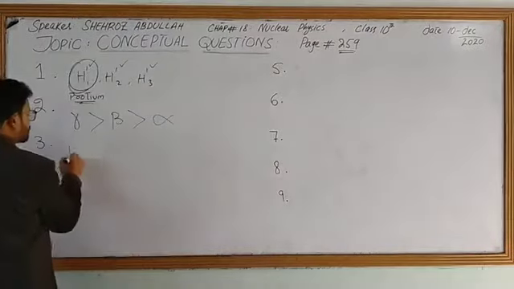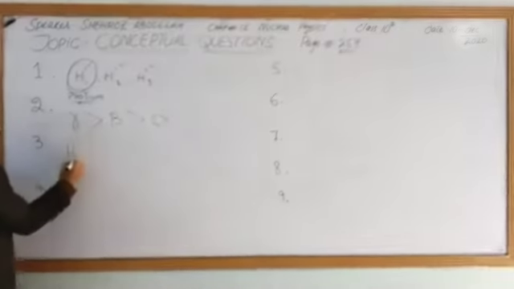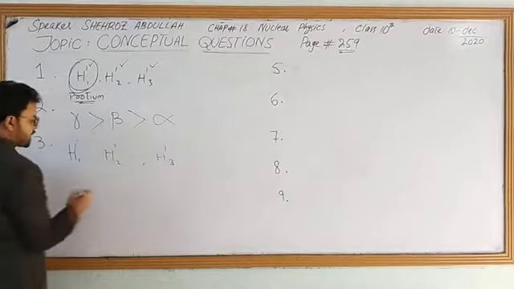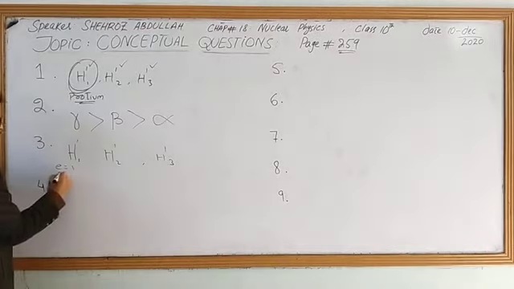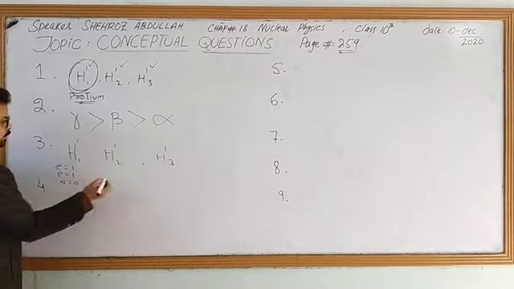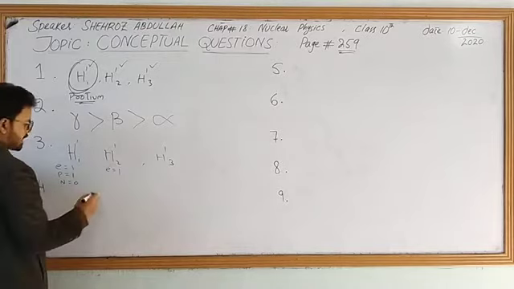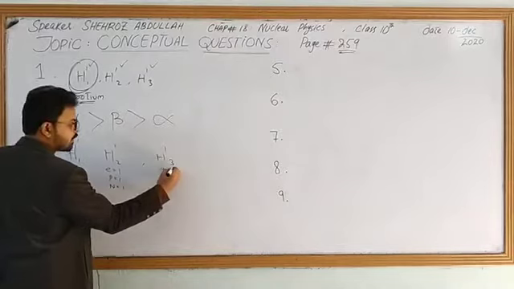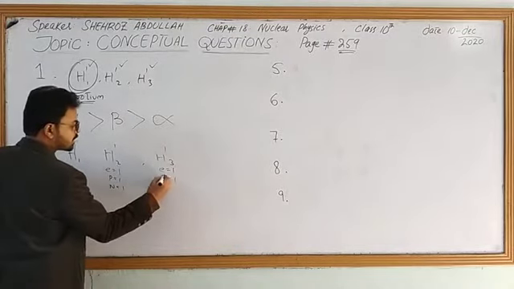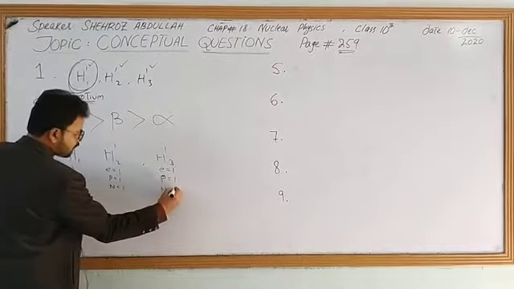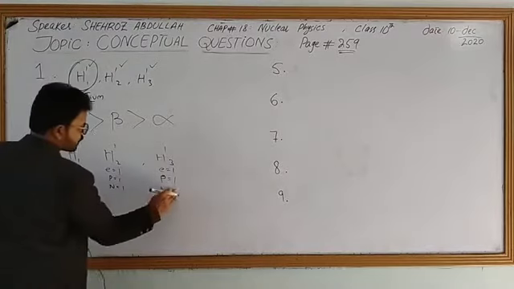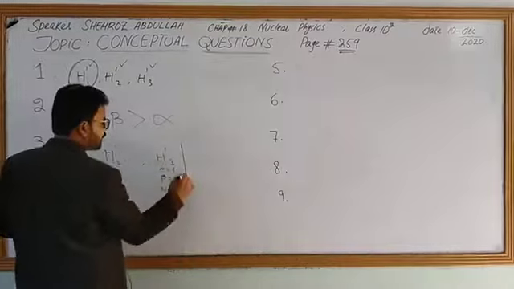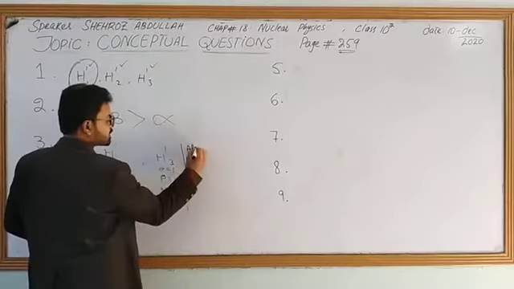Why? Because we know that hydrogen has 3 isotopes: protium, deuterium and tritium. In protium we have 1 electron, 1 proton and 0 neutrons. In deuterium we have 1 electron, 1 proton and 1 neutron. In tritium we have 1 electron, 1 proton and, sorry, 2 neutrons.